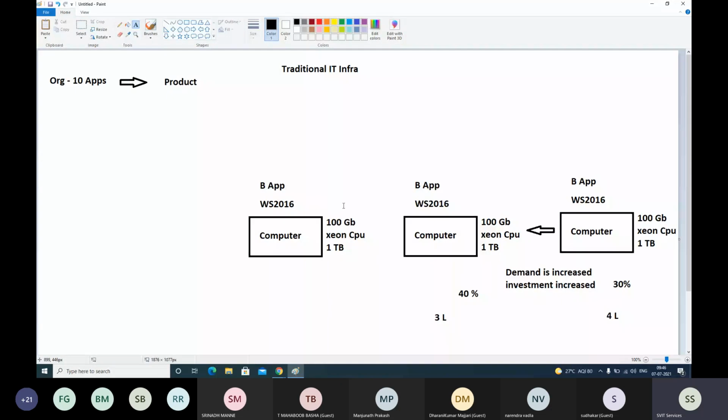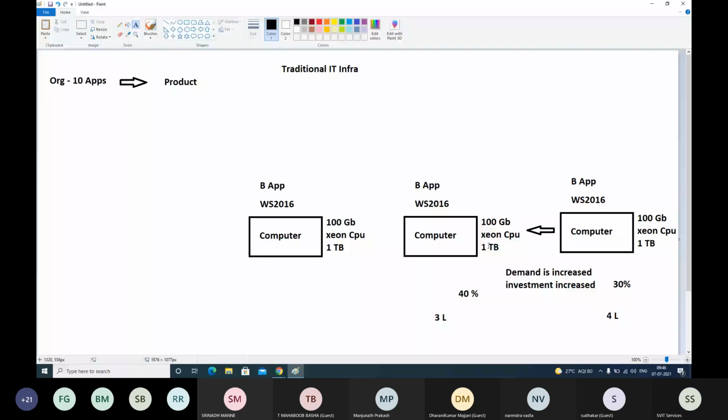Hotels, any kind of business, any kind of product they're selling, software, hardware, physical product or virtual product, whatever it is. Until the year 2000, people used to run their business like this. Clear? Any organization, any kind of business, used to run this way.